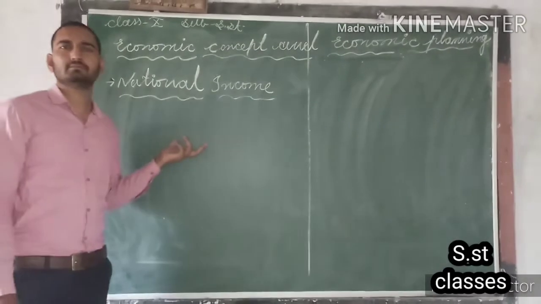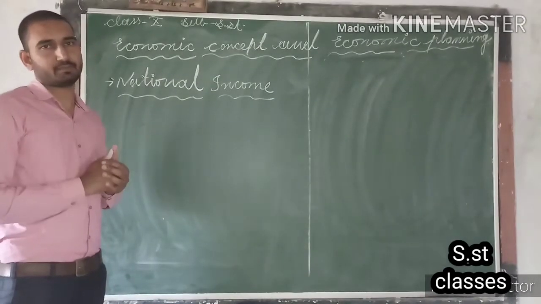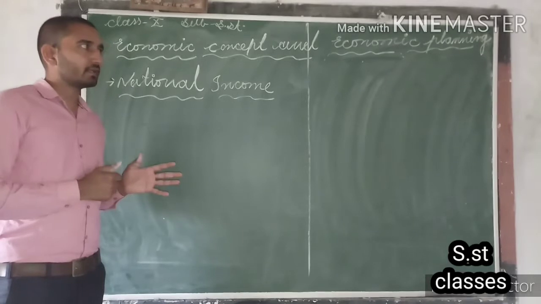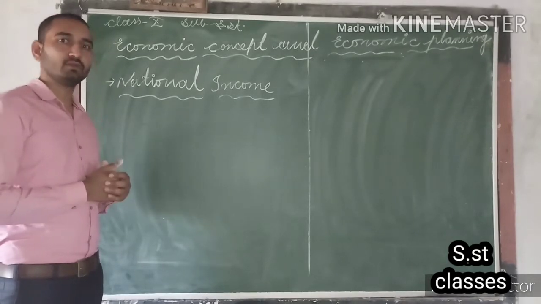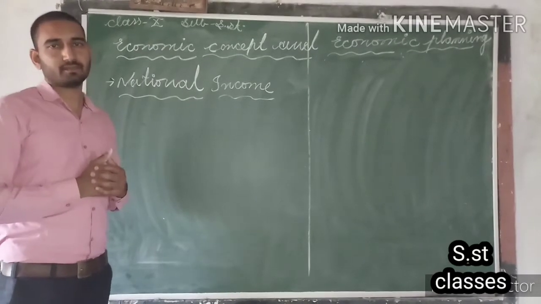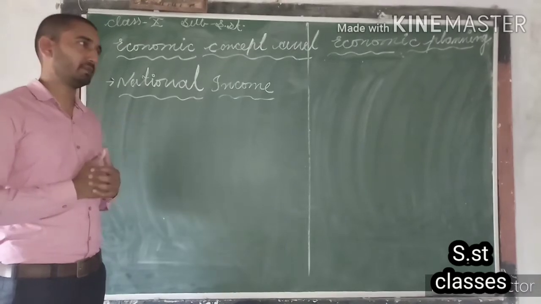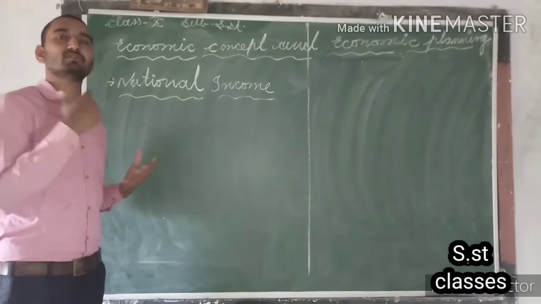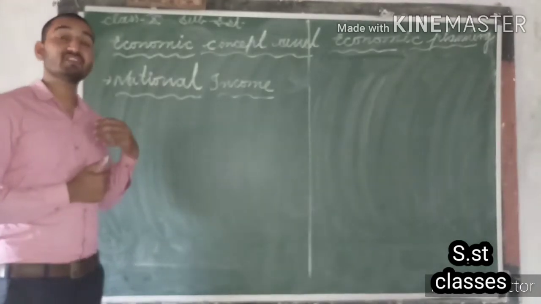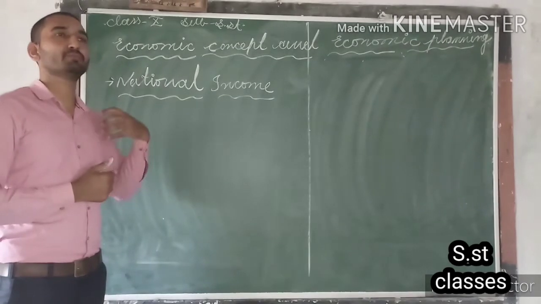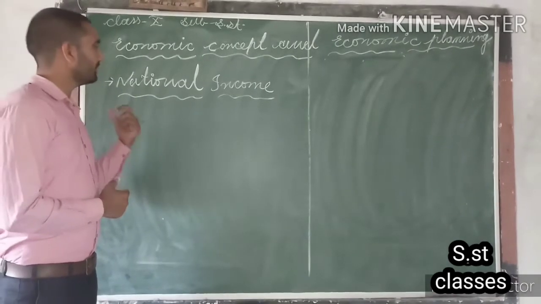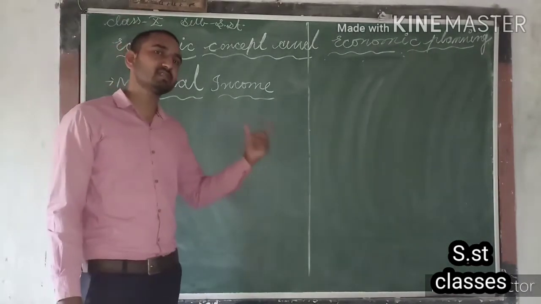As we know, income is a very important concept. For example, the income of a person. We cannot say that income is the only perspective to decide the qualities and characteristics of a person, but many characteristics can be decided with the help of a person's income. For example, we can decide his social status, his physical life, his economic progress. All these things can be decided on the basis of a person's income. In the same manner, national income is also the same kind of concept.